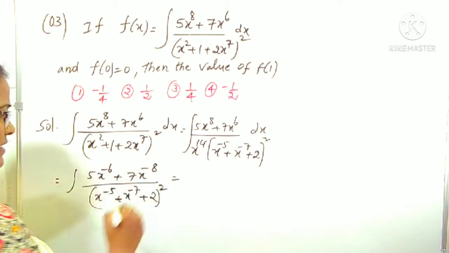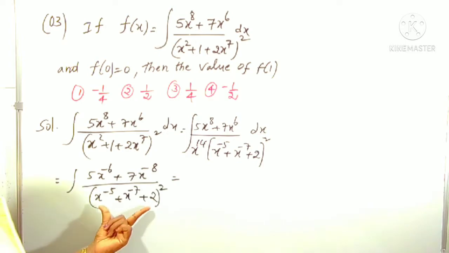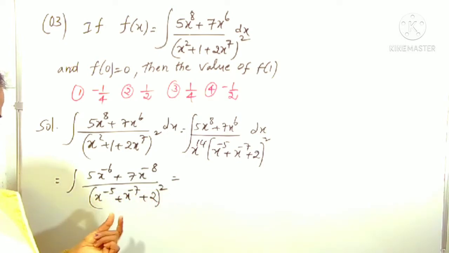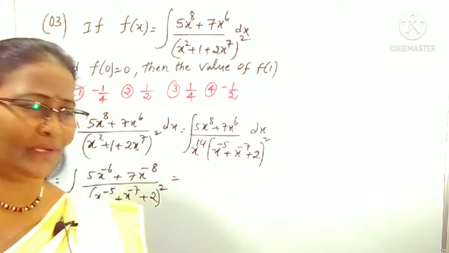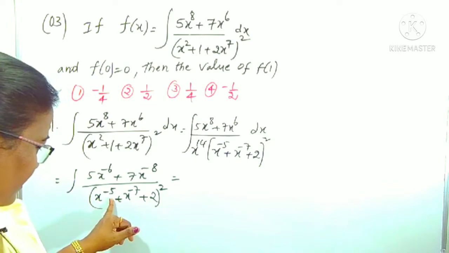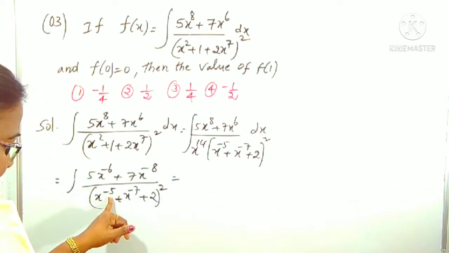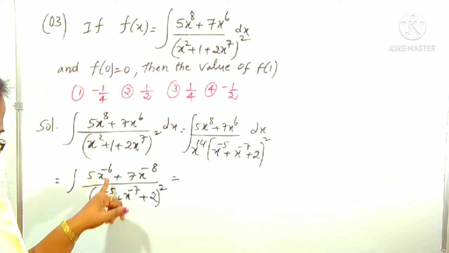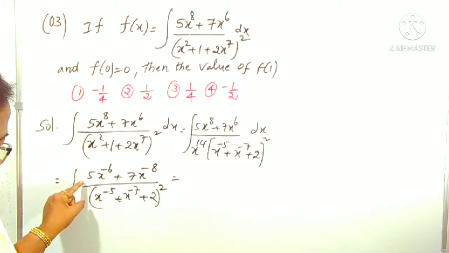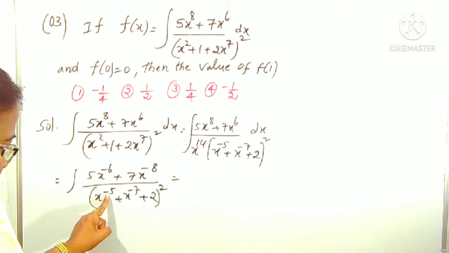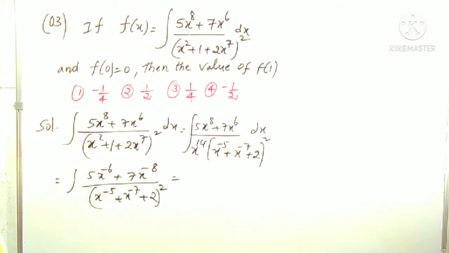Now you can understand what the derivative of this inner function is. What is the derivative of x power minus 5? It is in the form of x power n. The derivative of x power n is n into x power n minus 1. The derivative of x power minus 5 is minus 5 into x power minus 5 minus 1, which is minus 6. Means this numerator is the derivative of x power minus 5, but here the minus sign is missed.